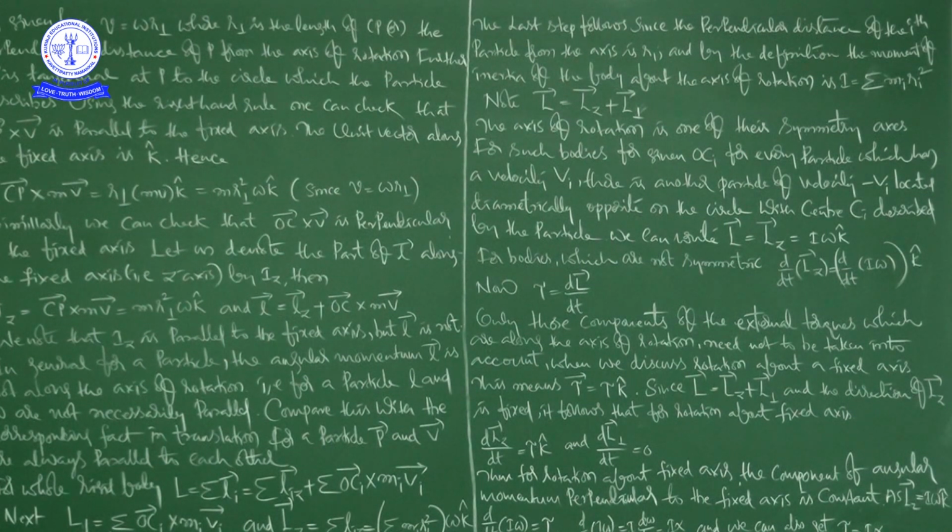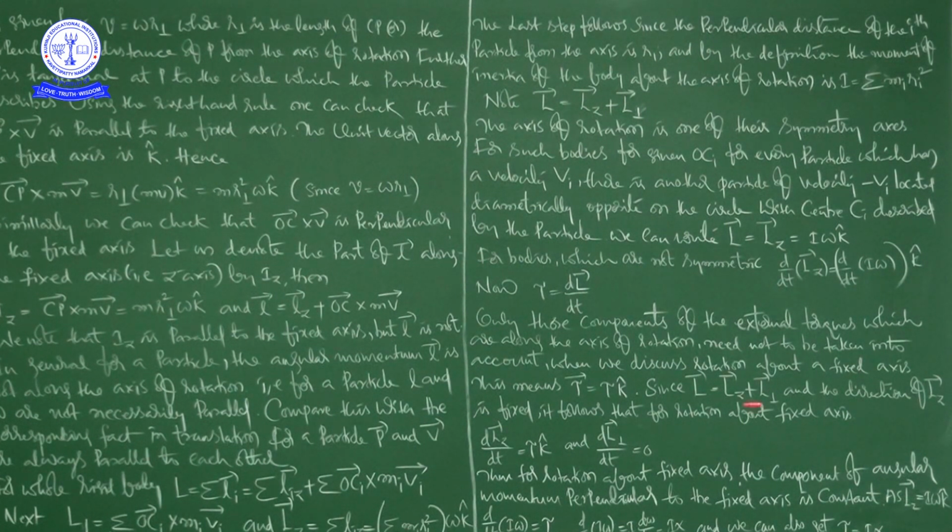Based on the axis of rotation, symmetrical bodies and asymmetrical bodies, we have to think with respect to both of them. Then finally d by dt of Lz bar is equal to d by dt of I omega into k cap. By seeing this video two or three times, please try to understand in what situation we say that dL perpendicular by dt is equal to 0, and we concluded that L perpendicular is 0, which is why we write L bar is equal to Lz bar is equal to I omega into k.